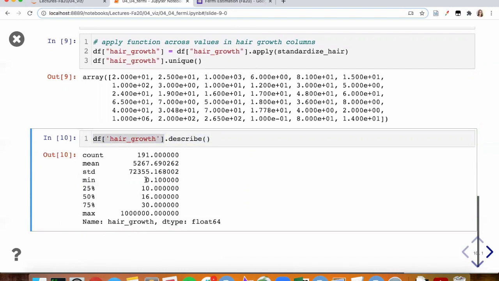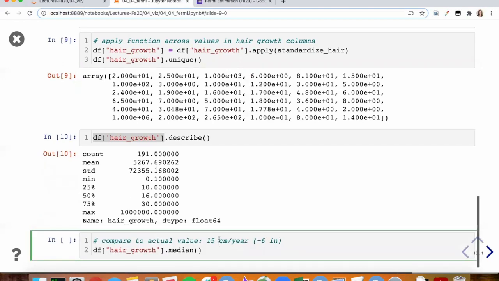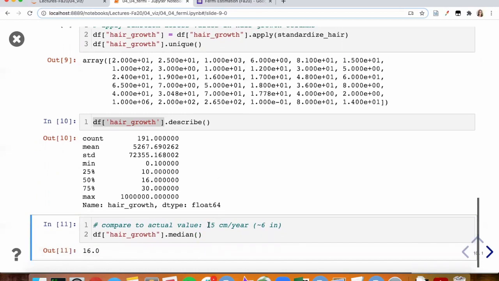So we can see that the lowest number is 0.1. The highest number is much larger than that. But when we start to look at the average and the median, we start to get a sense that we are closer when we take the median across everybody to the actual value. So the actual value is about 15 centimeters per year. Using wisdom of the crowds, using what you all said here, the median in your data set was 16, which is pretty darn close to the actual value.